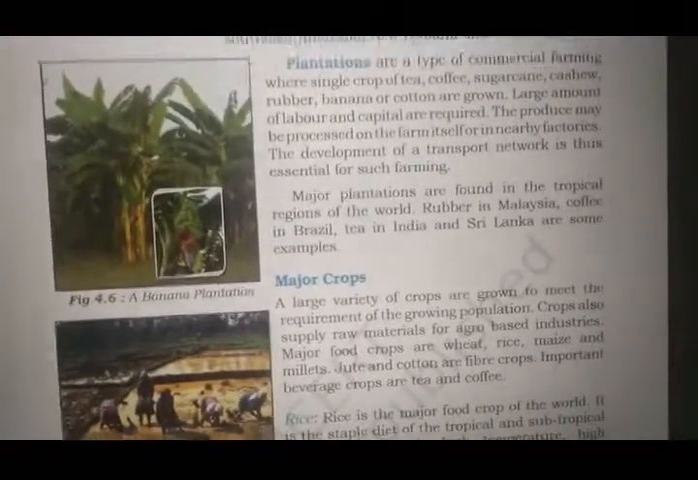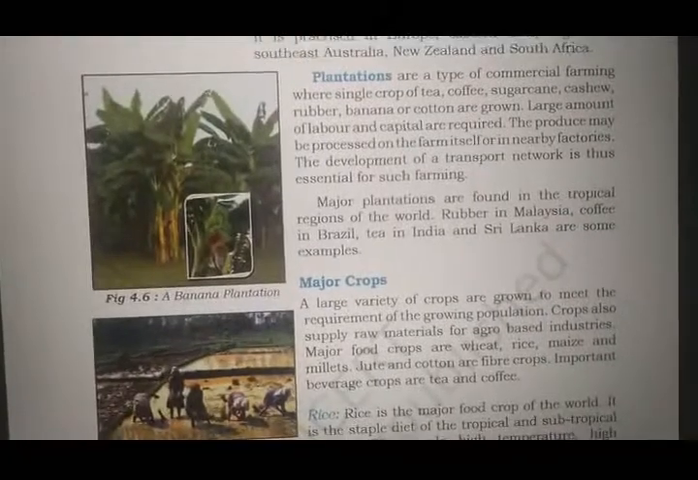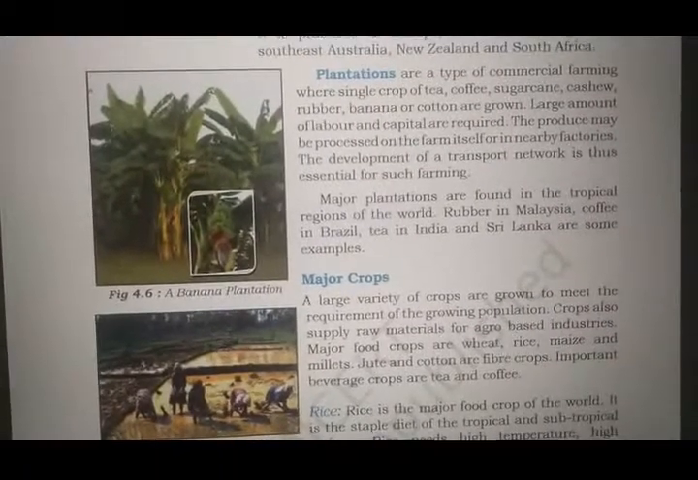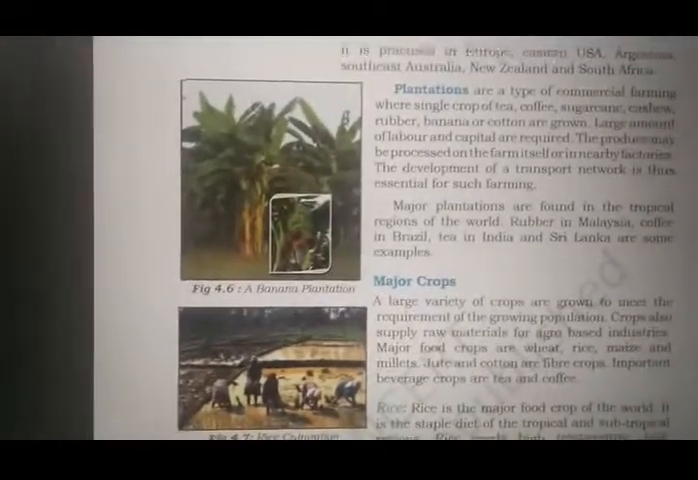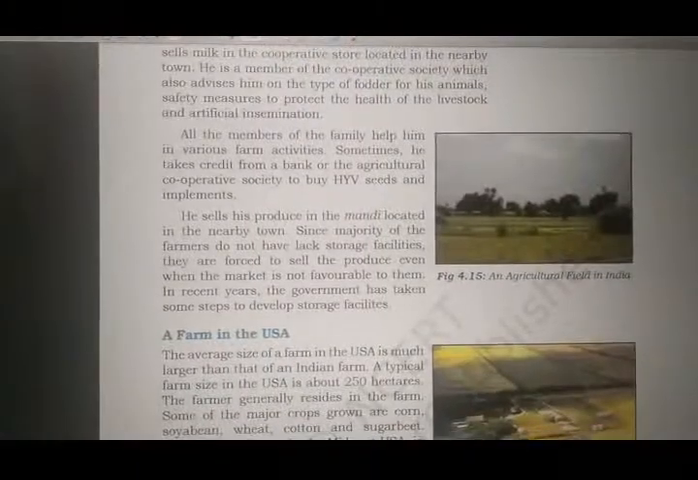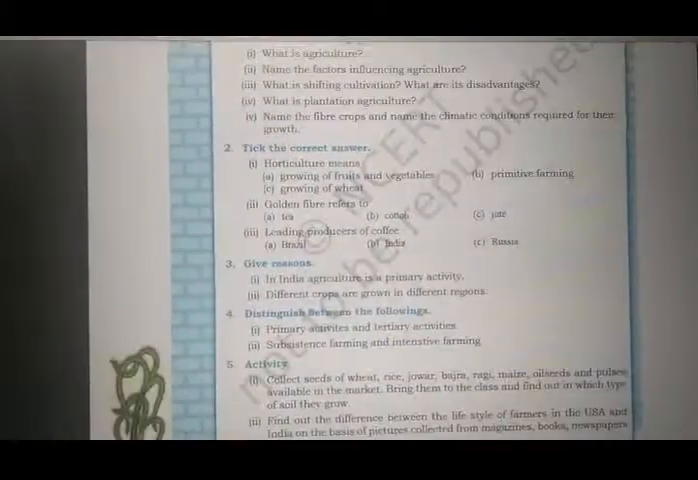Okay. So the next topic we have is major crops. But we will stop here at plantations. We will continue in the next class. Till then, let's see the exercise questions. We have already finished a few of them. I believe you have written them in your homework notebook also. So here first and second are done.